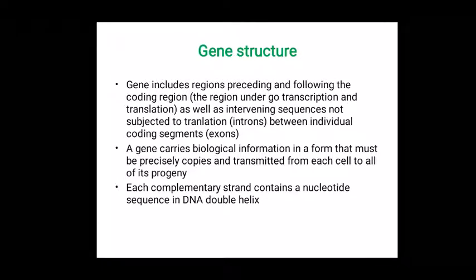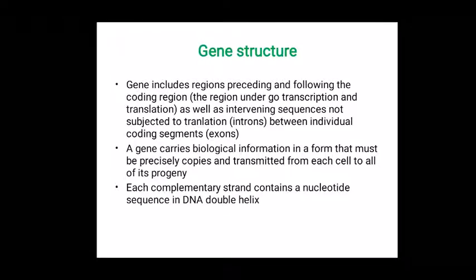Gene structure. A gene includes regions preceding and following the coding region. The coding region refers to the region that undergoes both transcription and translation and produces amino acids or proteins, as well as intervening sequences not subject to translation. So the regions which are not subject to translation are known as introns.